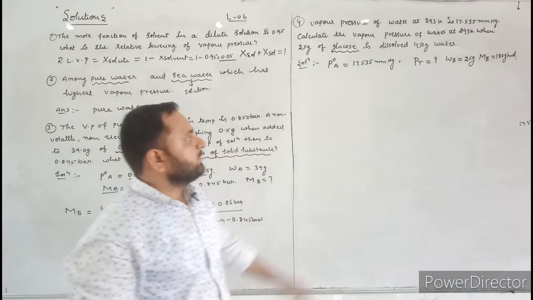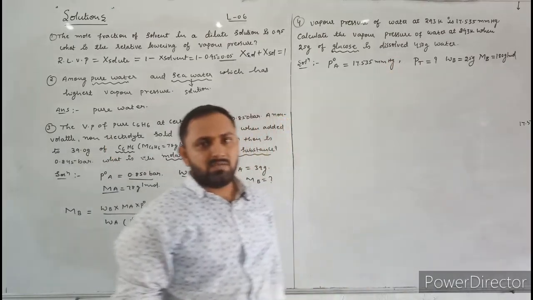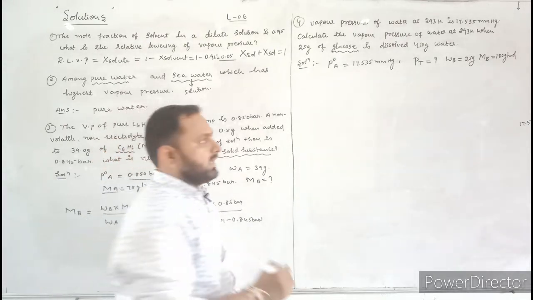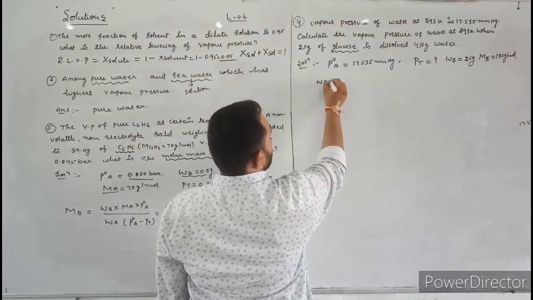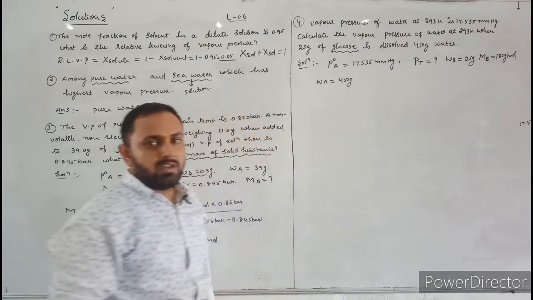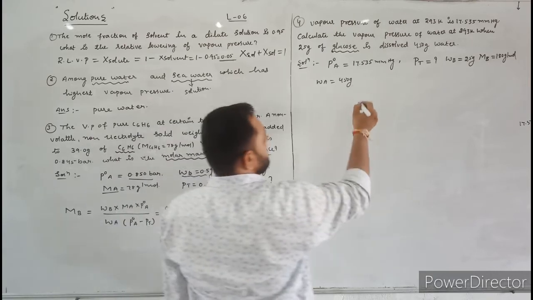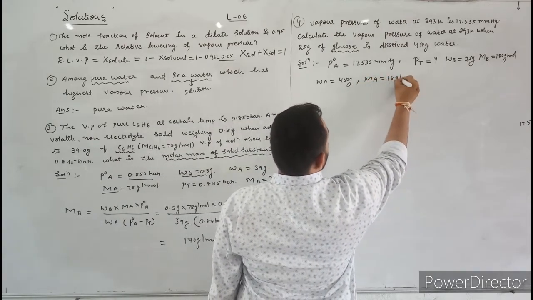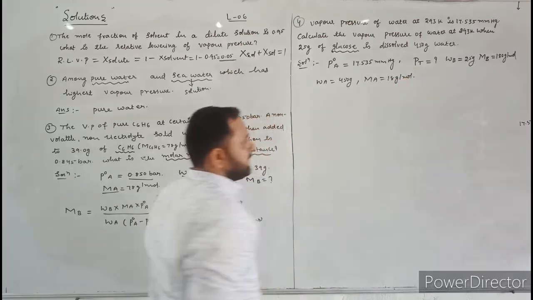Next, the mass of water, the mass of solvent, is also given. The mass of solvent is denoted by WA. WA is equal to 450 gram. Next, what is the molecular mass of the solvent? Here solvent means water. The molecular mass of the solvent is equal to 18 gram per mole. This is the given data.